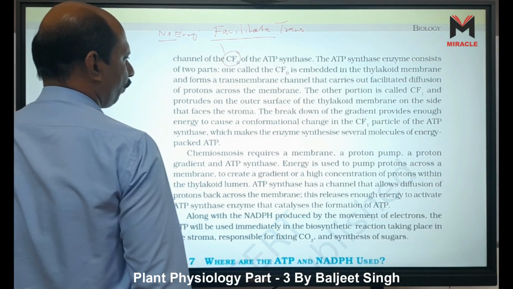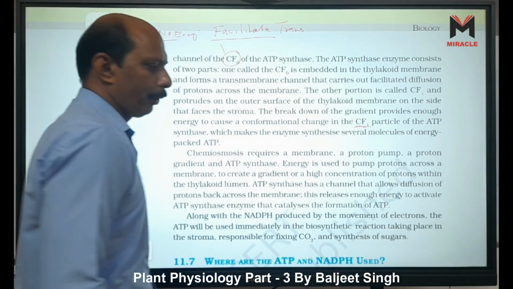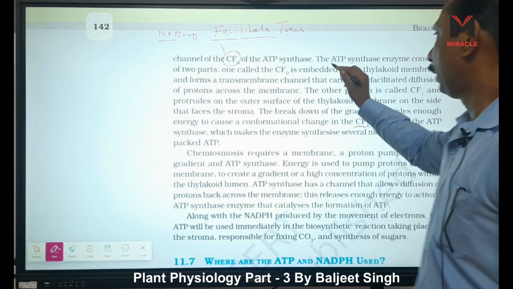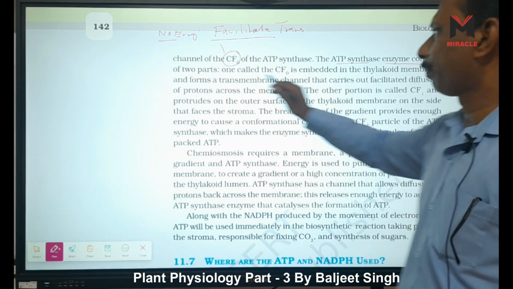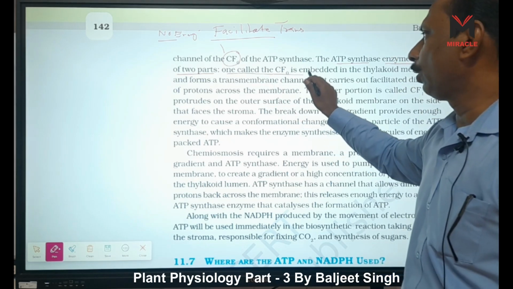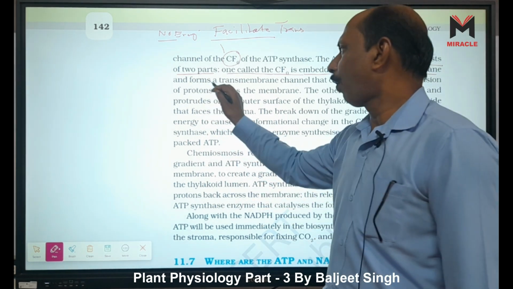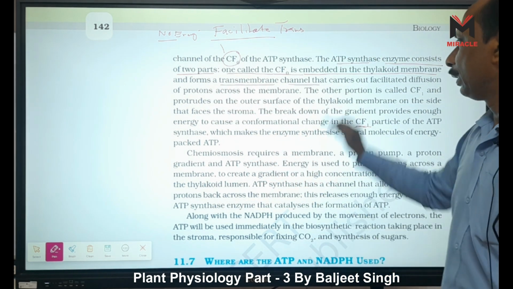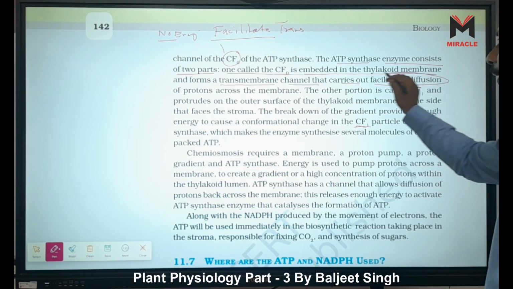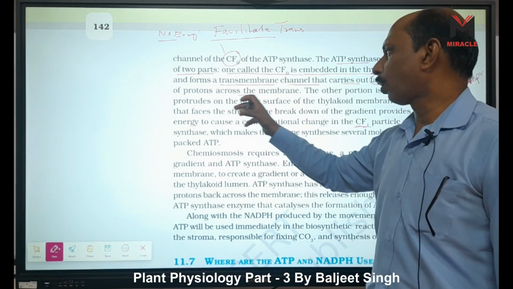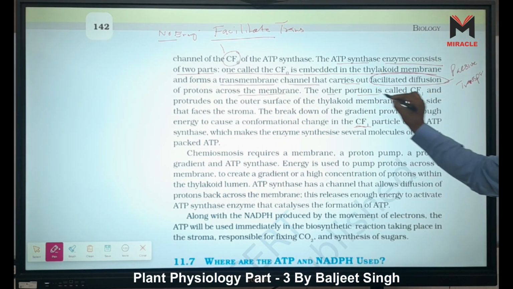And another one is CF1. It is given here. We will read this one. Because active transport is there, it also consumes energy. What happens here? The ATP synthase enzyme consists of two parts. One is called CF0, which is totally embedded in the thylakoid membrane and forms a transmembrane channel that carries out facilitated diffusion, which is passive transportation of protons across the membrane. The other portion is called CF1.